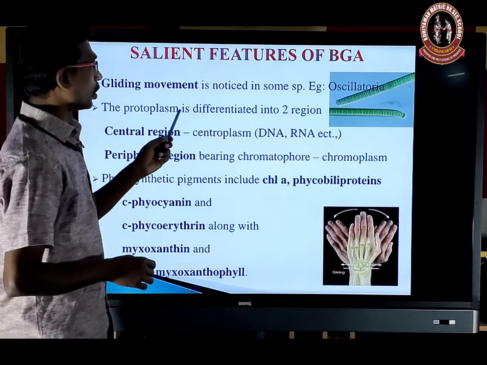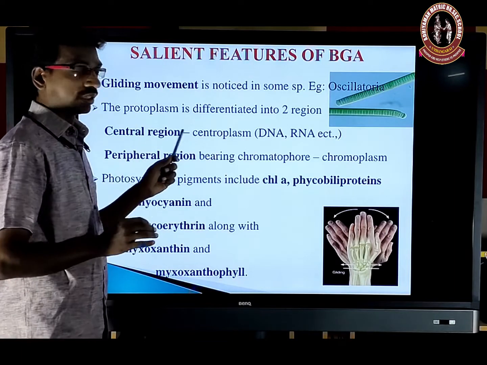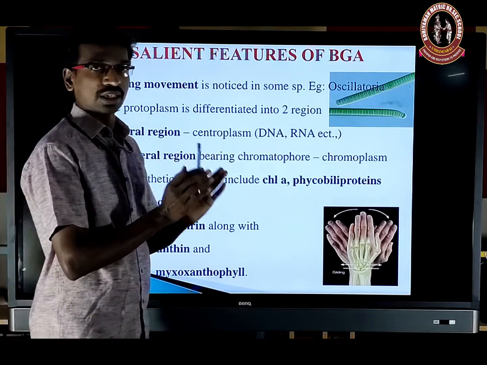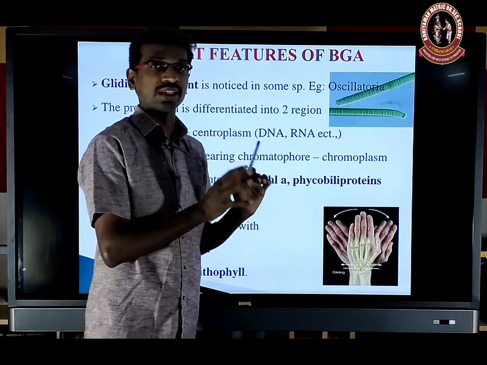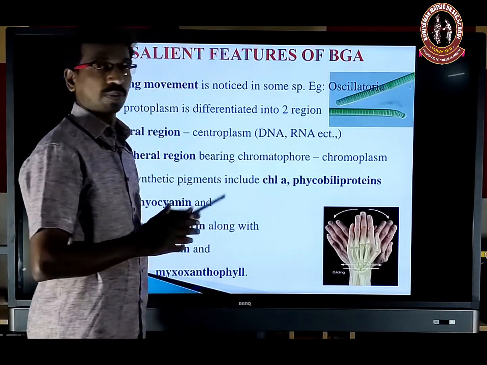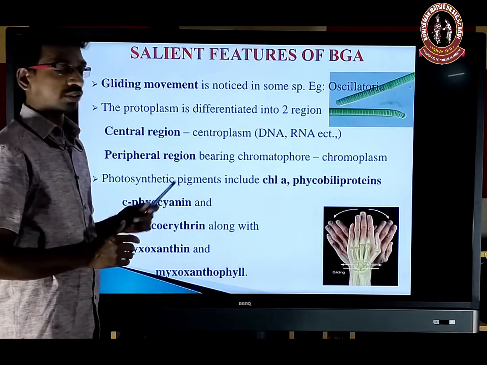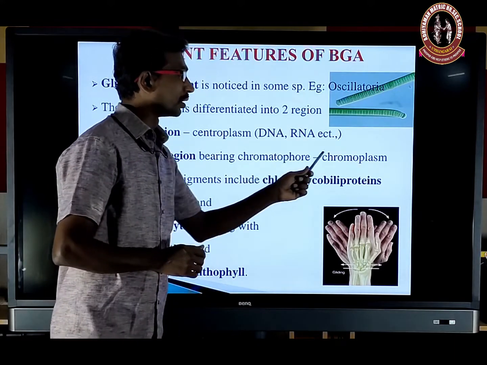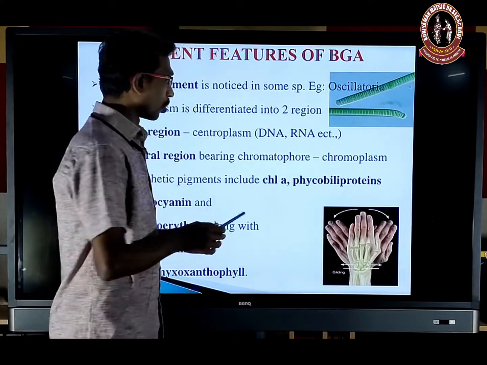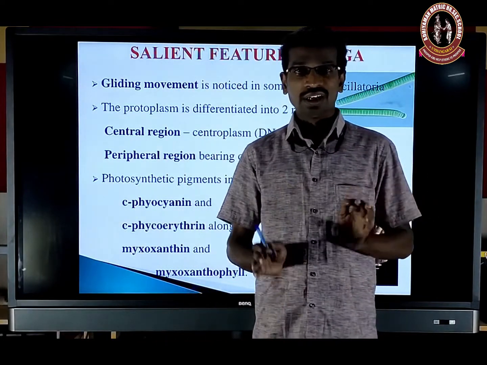And then the protoplasm is differentiated into two regions. The central region, the centroplasm, contains genetic material, RNA and enzymes required for DNA replication. Everything is present in the centroplasm. And the peripheral region contains the chromatophore, that is the chromoplasm. The chromatophore contains the photosynthetic pigment, like a chloroplast.